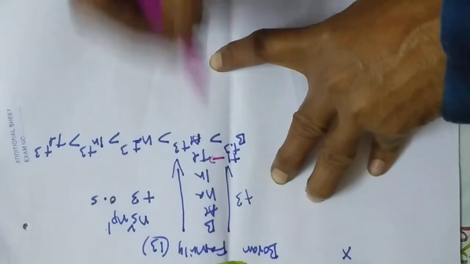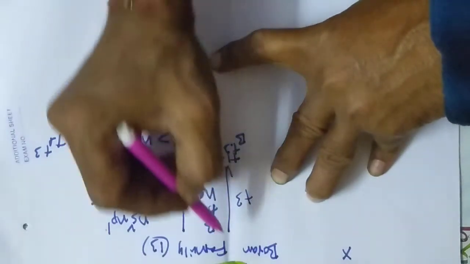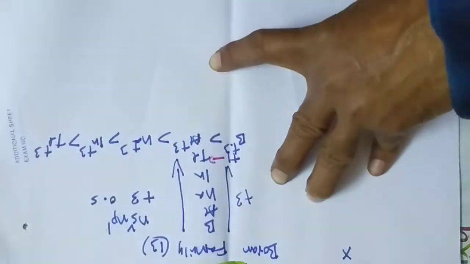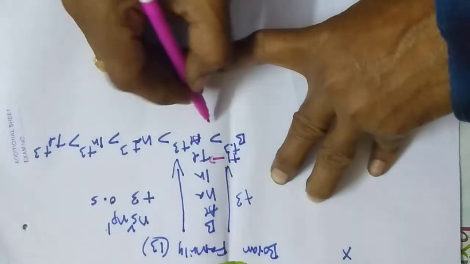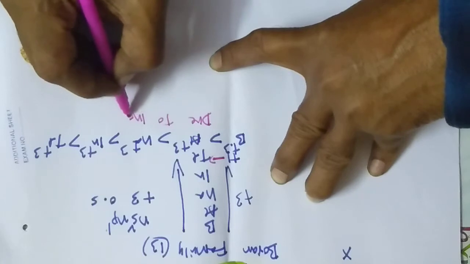Kindly keep it in mind. From boron to thallium, +3 oxidation stability decreases and +1 increases. What is the reason? The most important challenge question: the inert pair effect.